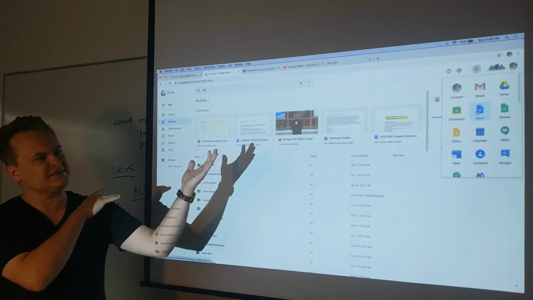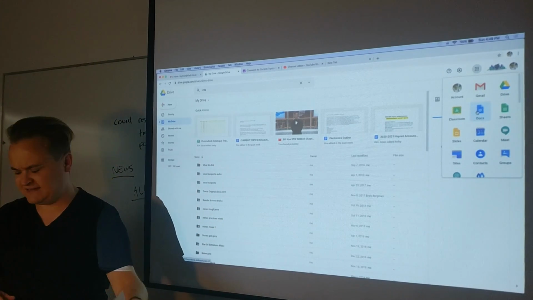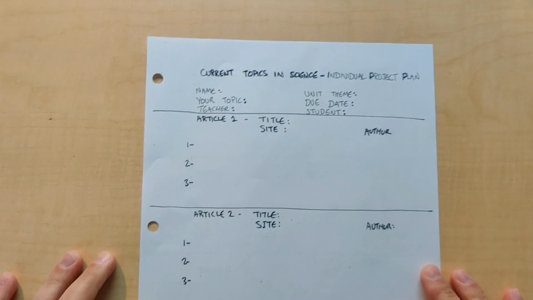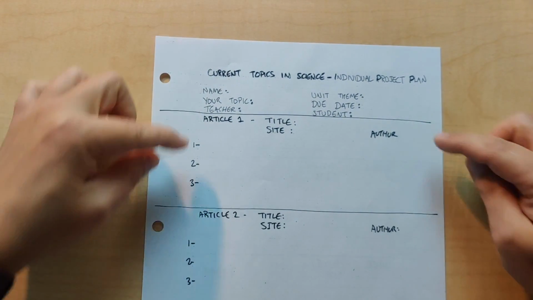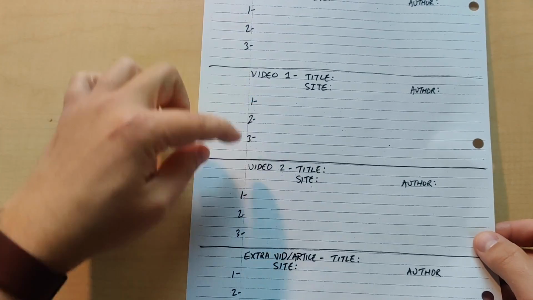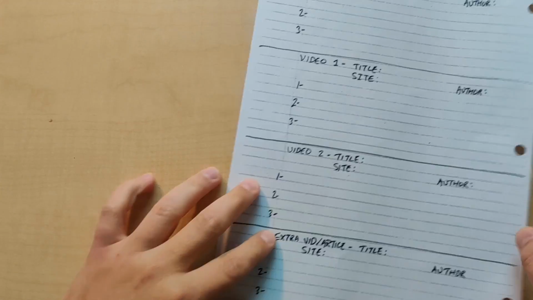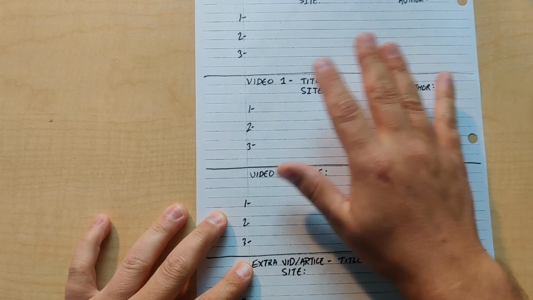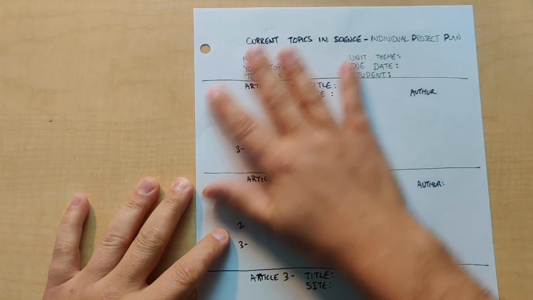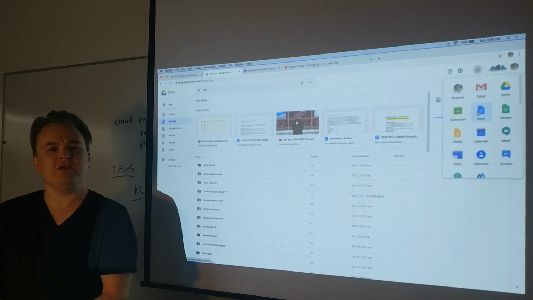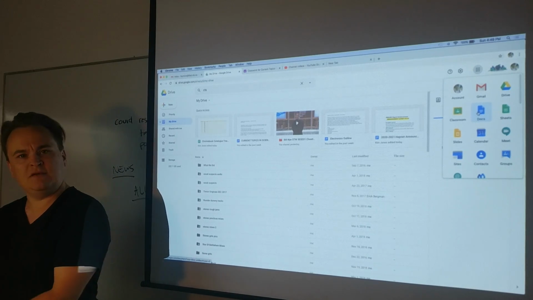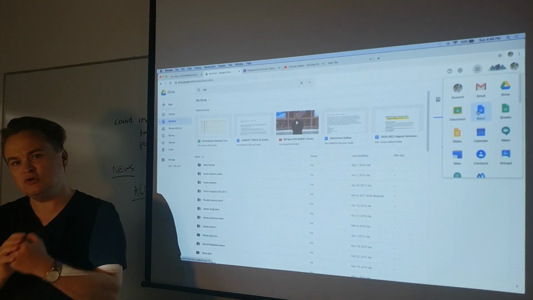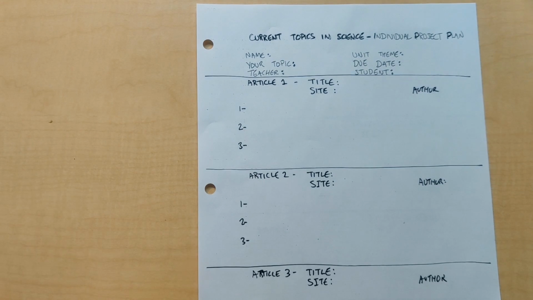If you look back at the start of the course, you'll remember I said this is kind of the paper we're going to use for researching. You'll pick your article, four more for your topic, and 2 videos and an extra, and you'll write down descriptions and your author and your site and things like that. Well, I don't want to use a paper this time. We might in the future, we'll see, but I want you to make this.